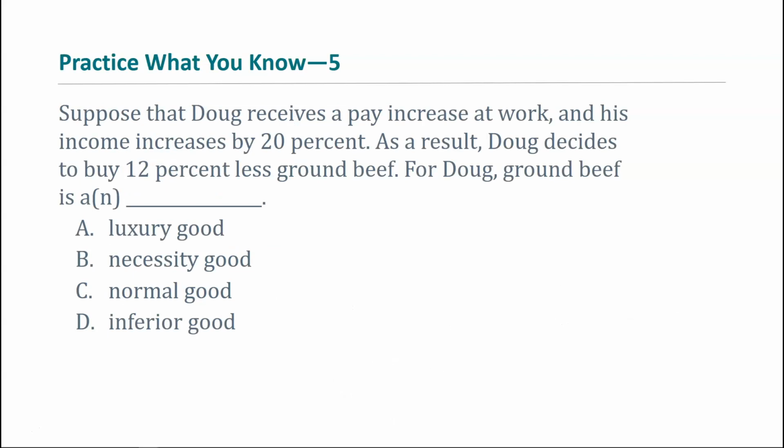So here's a little practice for you. Suppose Doug receives a pay increase at work. His income increases by 20%. As a result, he decides to buy 12% less ground beef. What does that mean for Doug? What is ground beef to Doug? Pause the video, think about your answer.